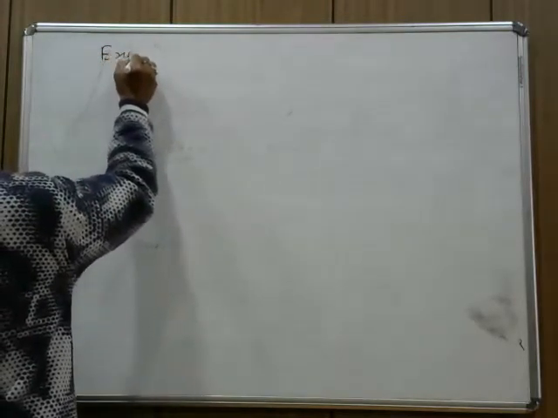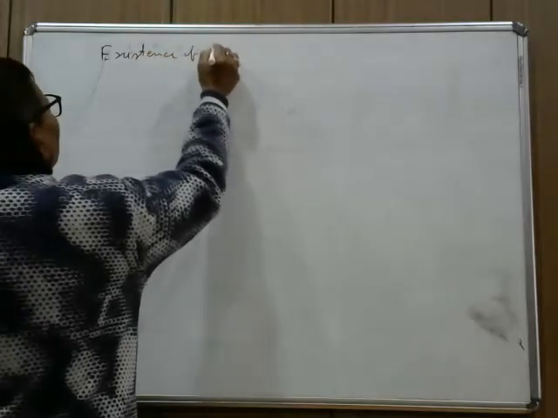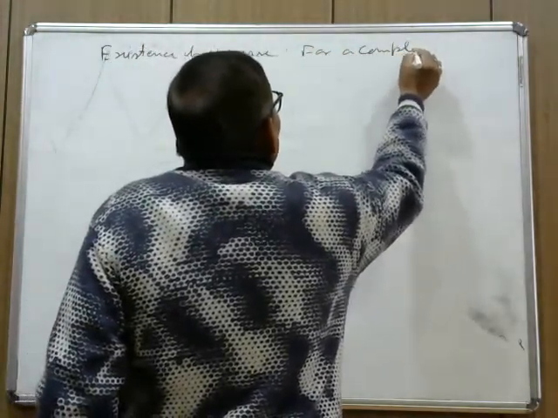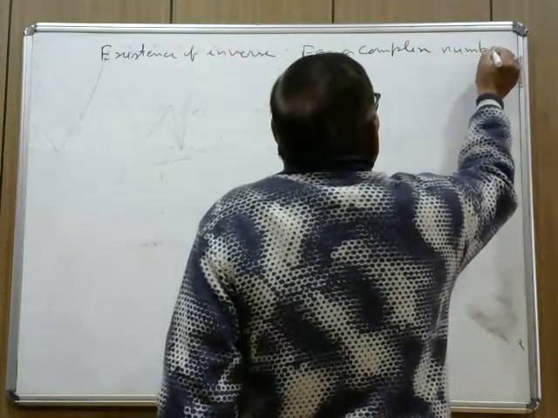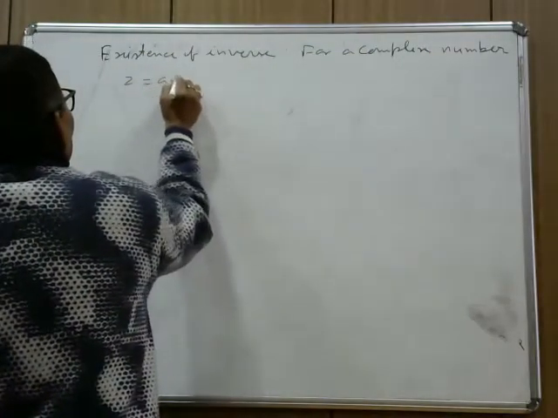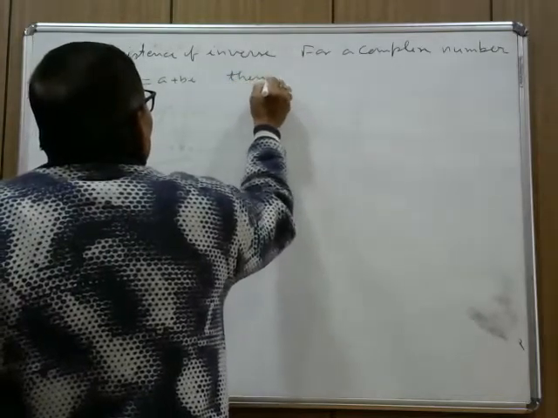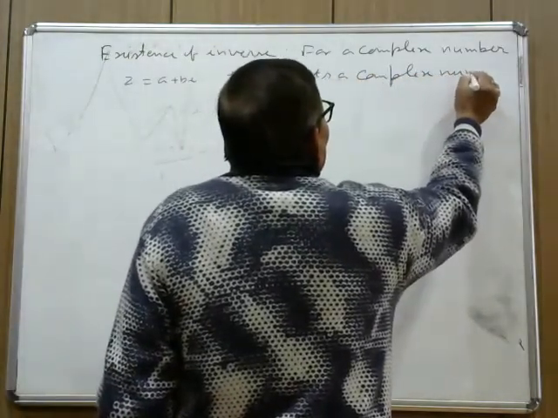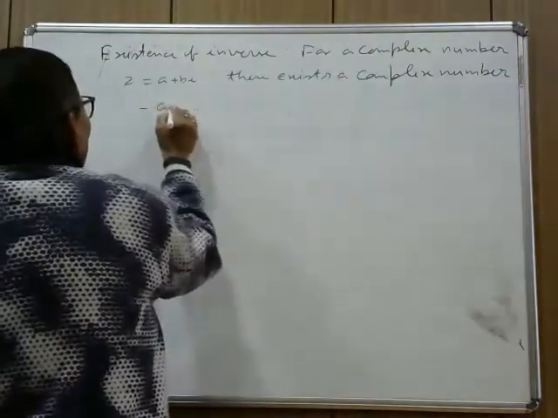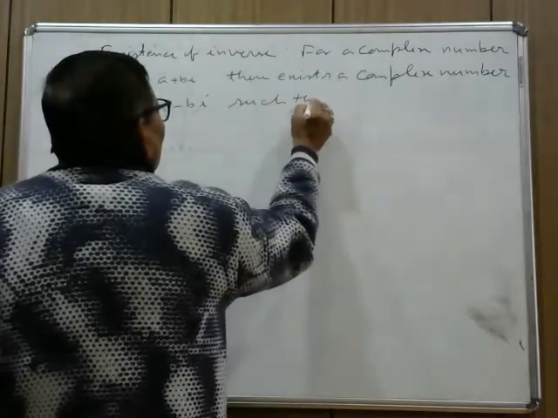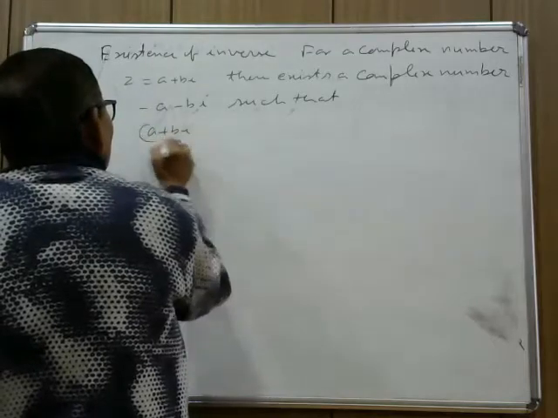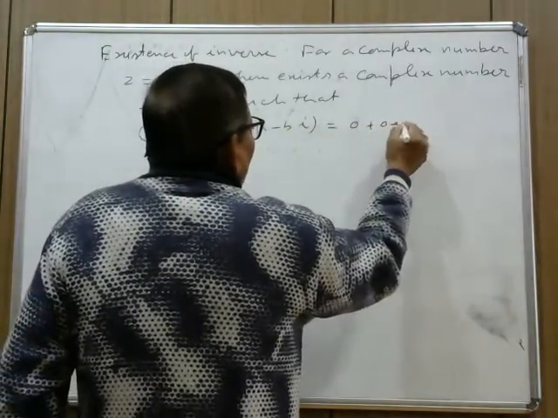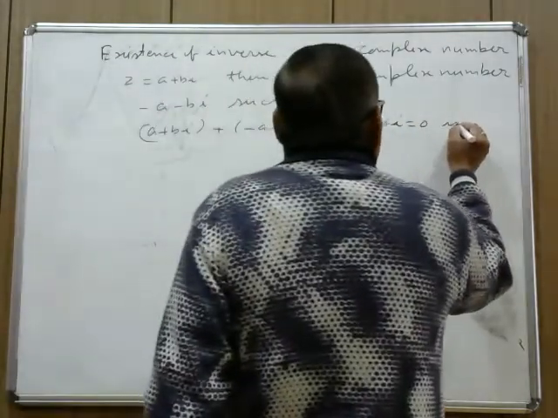Existence of inverse. For a complex number z equal to a plus bi, there exists a complex number minus a minus bi such that a plus bi plus minus a minus bi is equal to 0 plus 0i, that is equal to 0, is the additive identity.